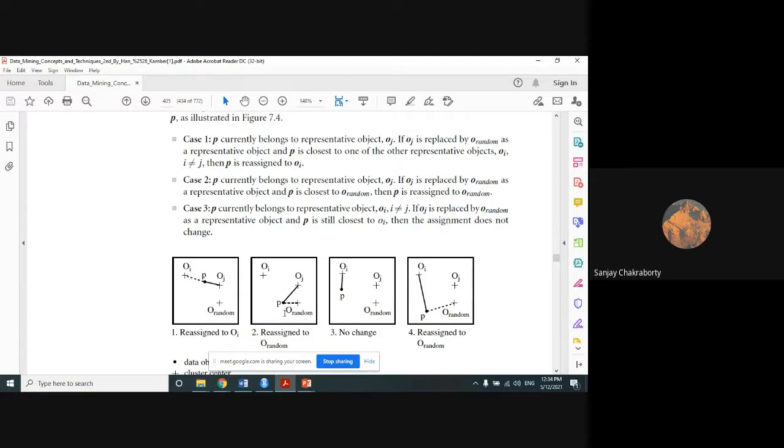This is the case 2. If P is closest with O random, the OJ object will be replaced by O random. So P is also closest from O random compared to all the other objects. So that's why it is successfully replaced the OJ with the O random. That is the case 2.